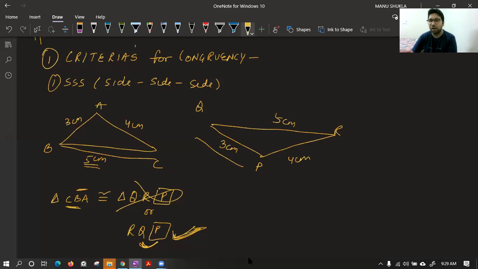Okay, class? Are you able to understand this? How to name congruent triangles? Are you able to understand this one? Yes. So let me write about the criteria now.